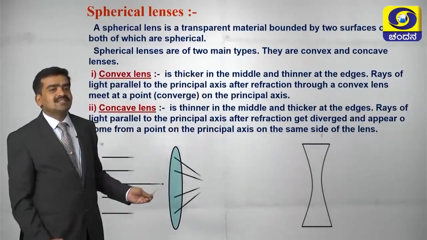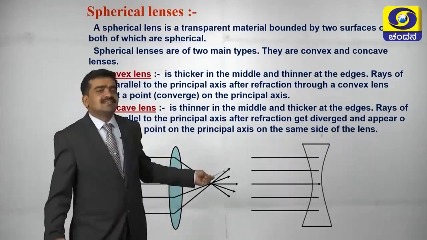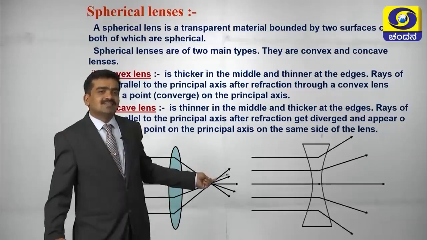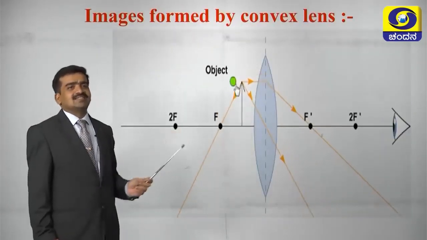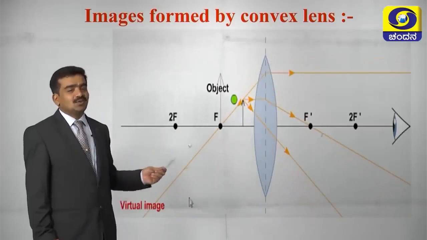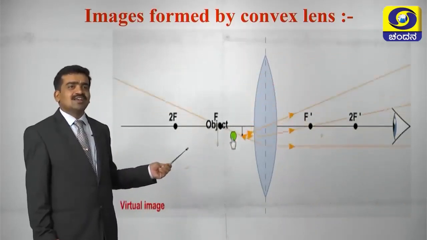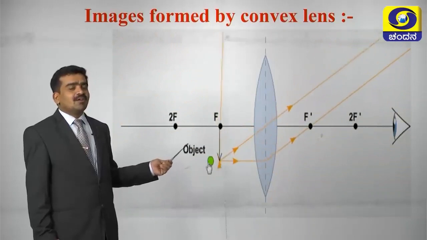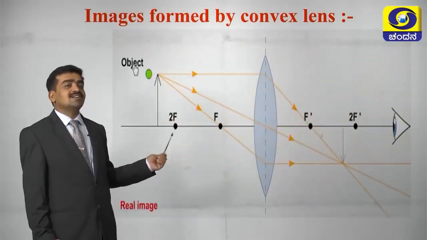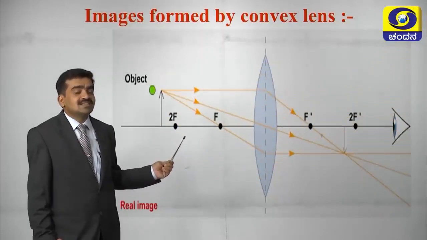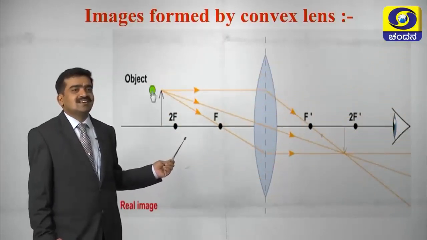Here, a convex lens always converges the rays of light, and a concave lens diverges the rays of light. Let us recall the image formed by a convex lens. My dear students, it is known to you. Just recall again where we are going to place the object, and what is the nature of the image formed by the lens. It is easier, you can recall now.